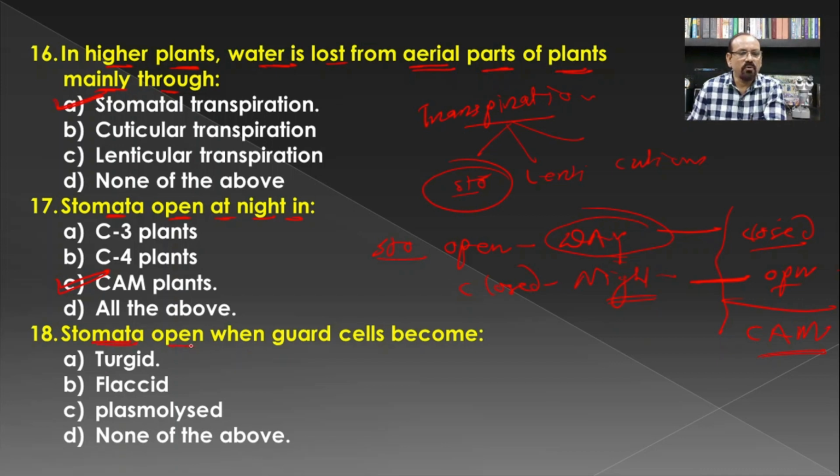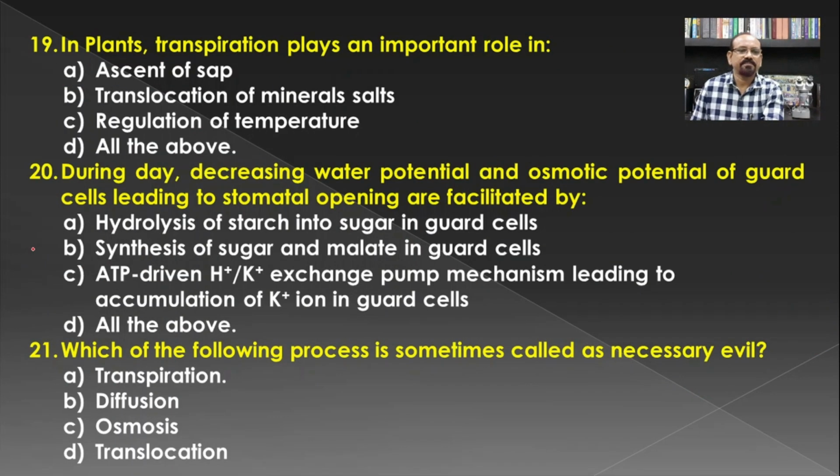Then, stomata open when guard cells become turgid. Earlier we have seen that if the guard cells are turgid, at that time the stomatal pore is open, and when the guard cells are flaccid, at that time the stomata get closed, and hence turgid is the answer for this question.